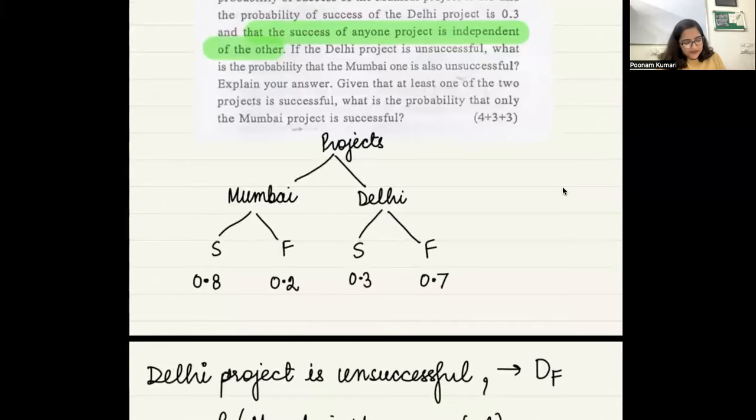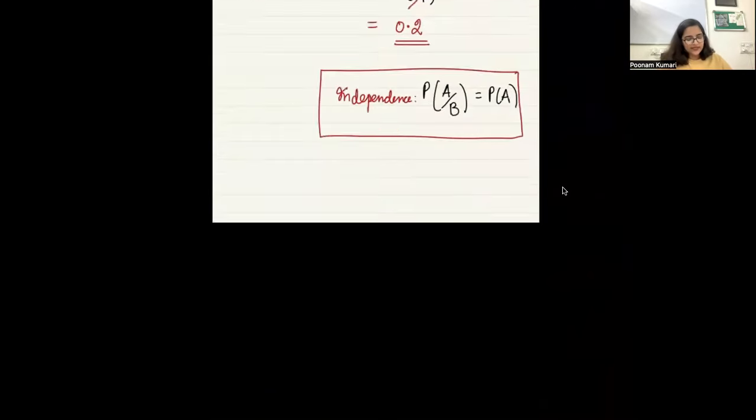So how do I frame this? This is given to me: somebody told me that at least one of the two projects has been successful. Now, what is the probability that only the Mumbai project is successful? So what do we have to find? I have to find this.